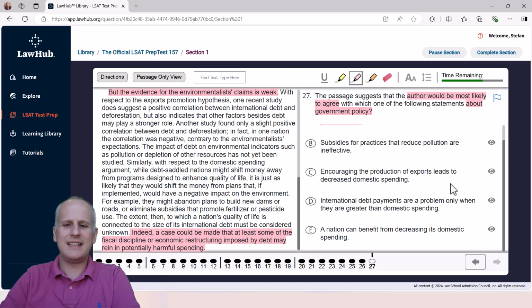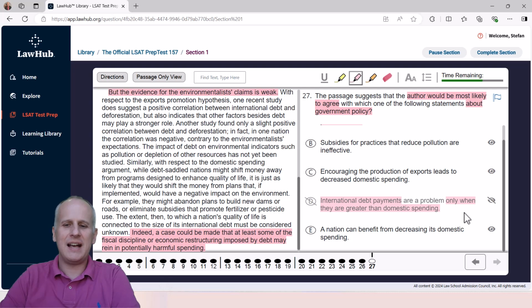Next, choice C, encouraging the production of exports leads to decreased domestic spending. So, okay, again, maybe, right? Encouraging the production of exports leads to decreased domestic spending. Maybe. These are all relevant, at least. Then choice D, international debt payments are a problem only when they are greater than domestic spending. Well, there wasn't an explicit comparison as them being only a problem when greater than the domestic spending. So choice D, I should be able to eliminate almost immediately.